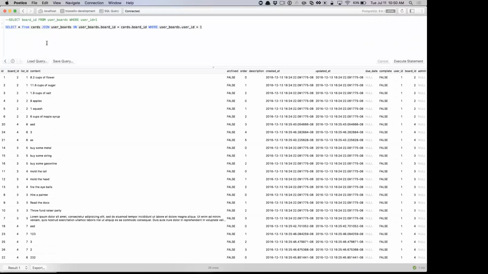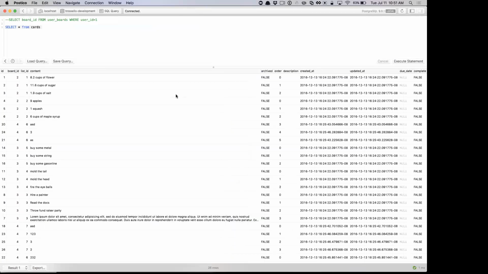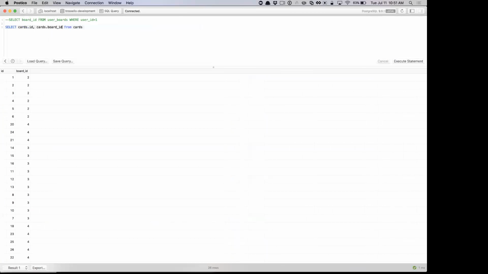So we're going to select all the cards, but we're going to join. Let's get rid of the where clause and look at this. Let's start here. If we just select all the cards, this is the table that we get. We're going to select cards.id and cards.board ID just to get a subset. So here's our table.